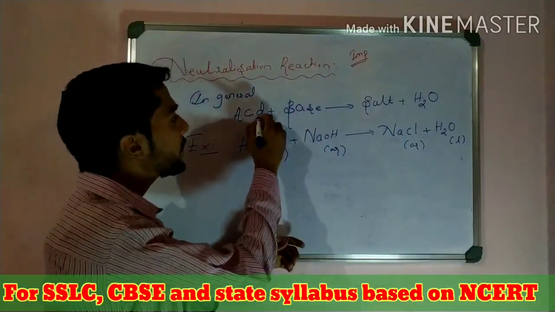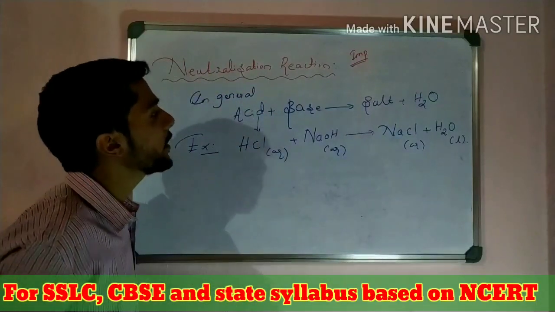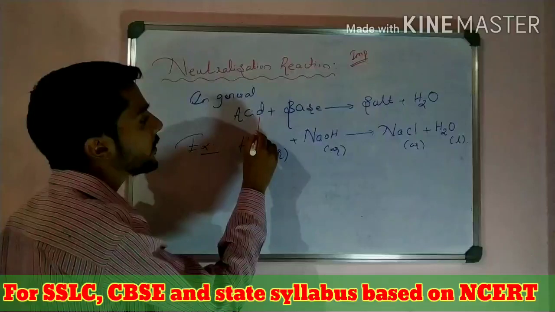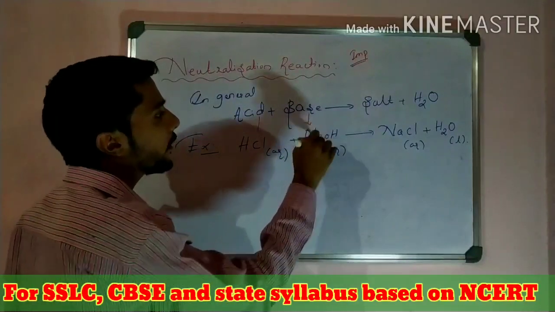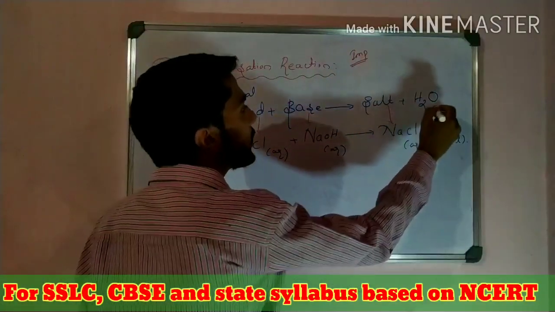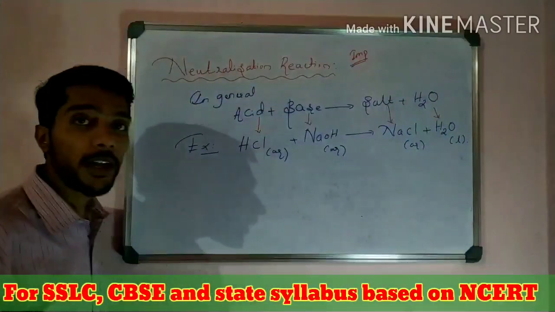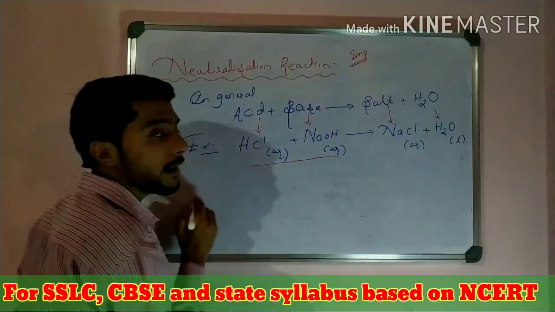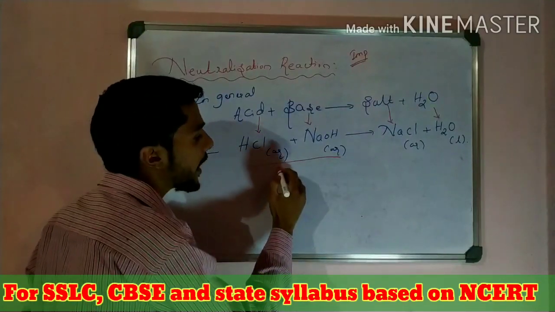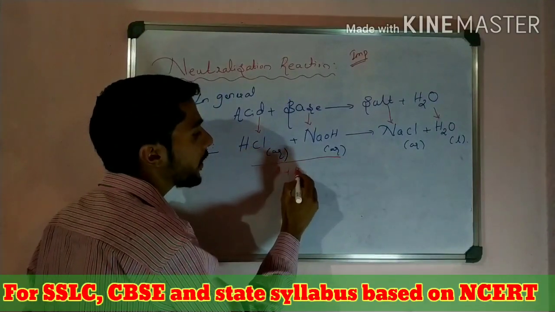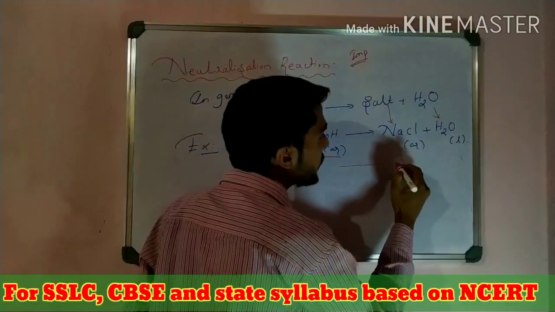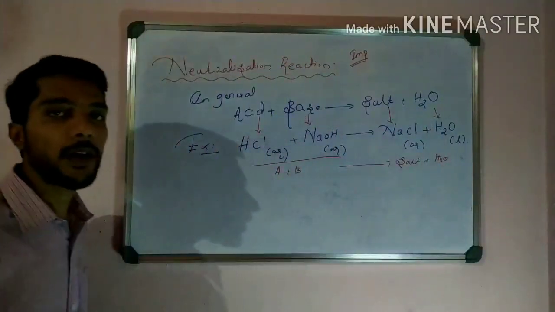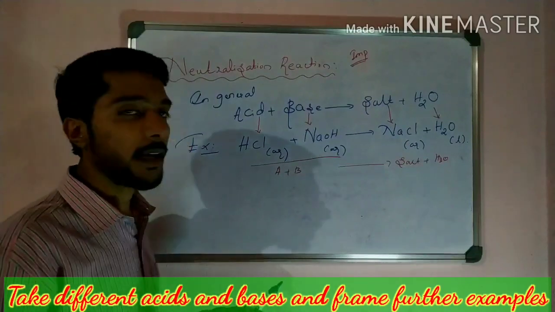Here this is the acid, I can mark it acid, here I have taken HCl. Here this is the base, now it is salt and now it is water. So that is what a neutralization reaction means. On the LHS, the reactant side, one is acid and one is base, and on the product side salt plus water is formed. That is what we call a neutralization reaction.